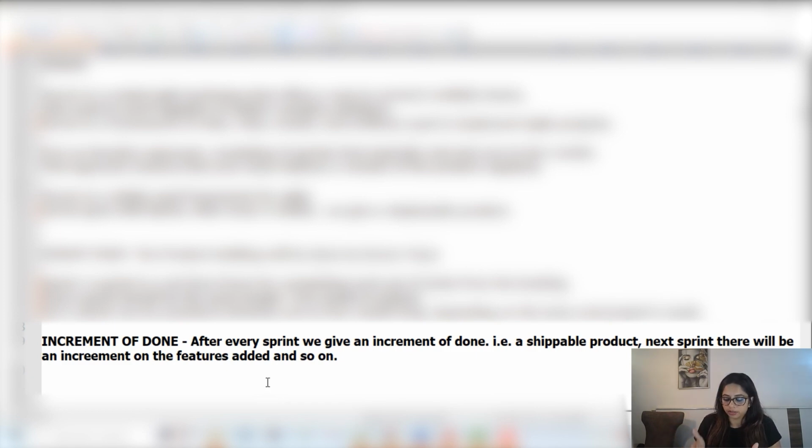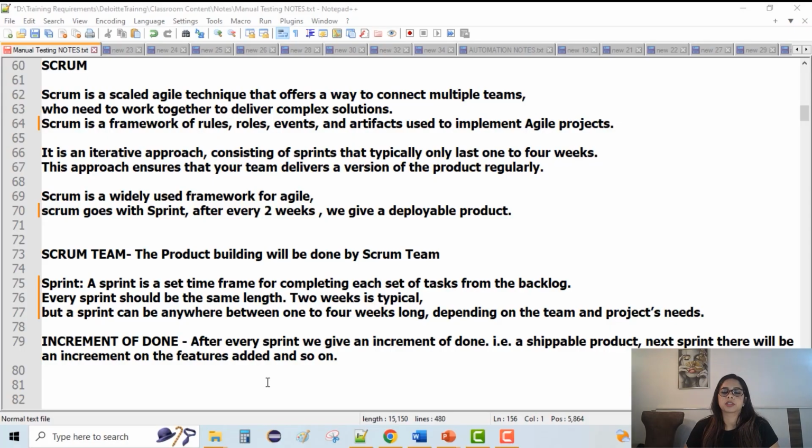We have already done some work and we are adding some more work onto it. So every sprint we are delivering an increment of the done of the previous sprint. We have to understand this term because we'll be using it sometimes in our Agile and Jira process. So that is increment of done, right? Let's move forward and see more terminologies here.